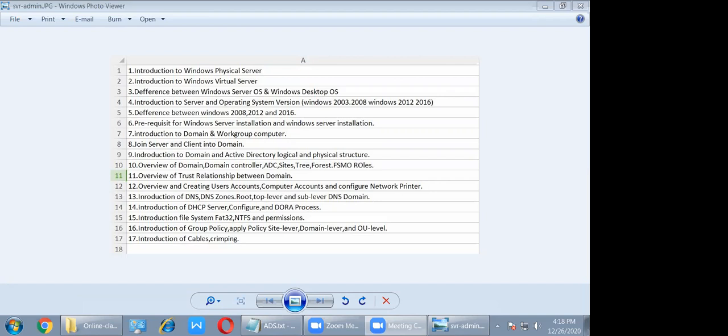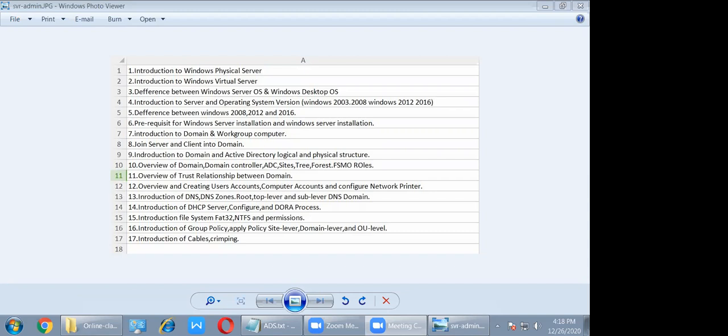Windows operating system didn't have any command-line server. So in 2008, Windows launched Core Server, called Windows Server 2008 Core. Core server is completely command based, same as Linux.